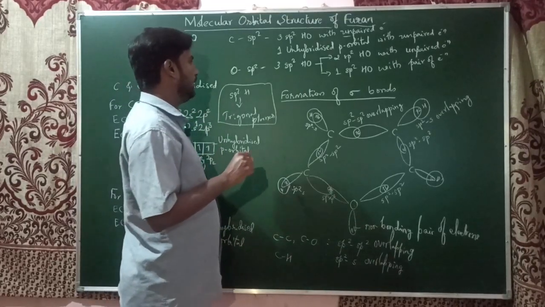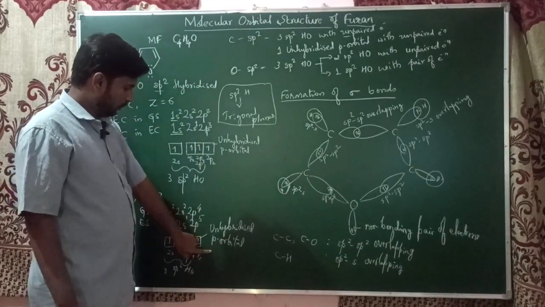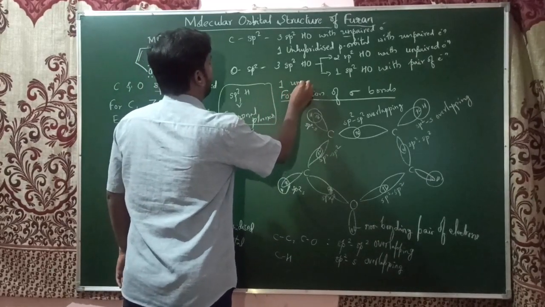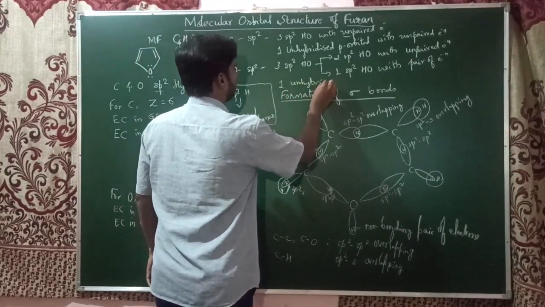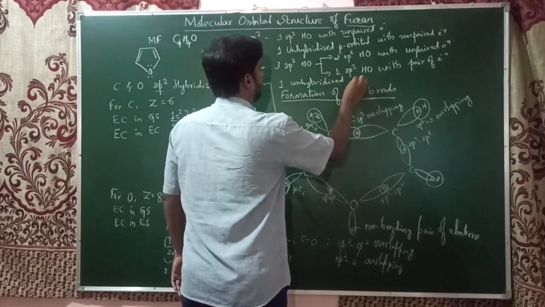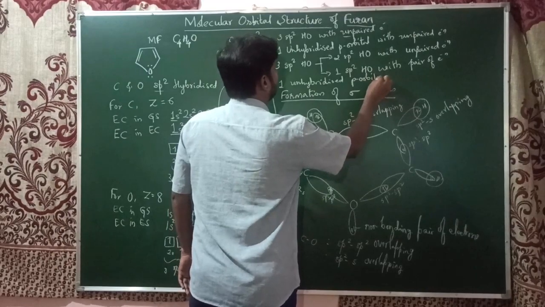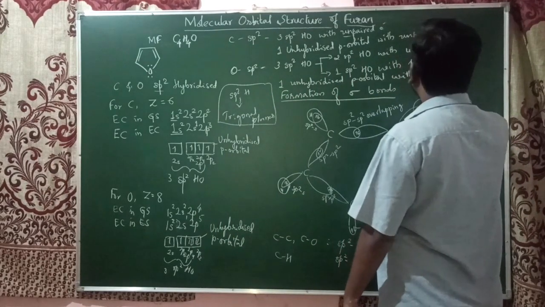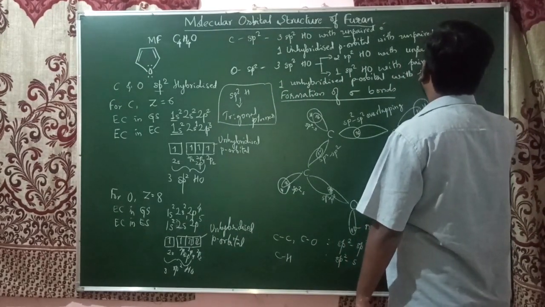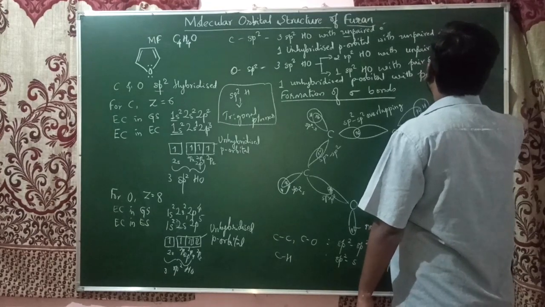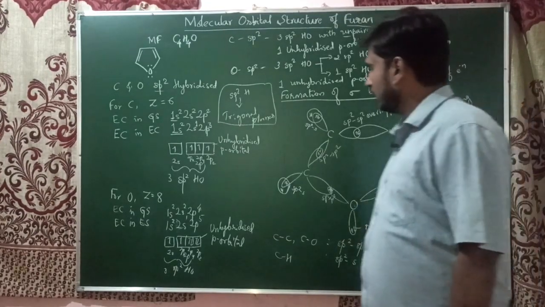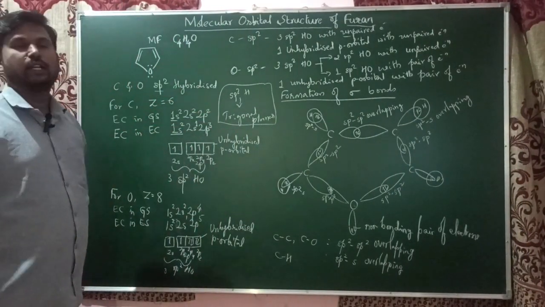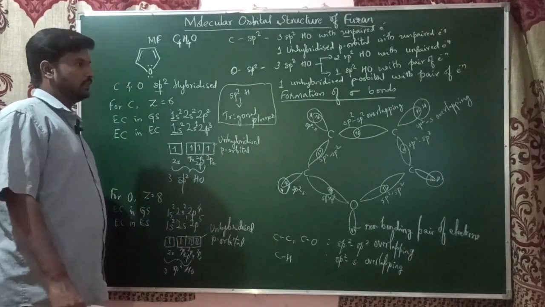That is a non-bonding pair of electrons. But we still have one more p orbital, which I should mention here. One unhybridized p orbital is also present in oxygen with a pair of electrons. I forgot to write it while talking about this, so please mention it. You can now take a screenshot of this because it is very important. Even if you write this much, you will definitely get full marks.